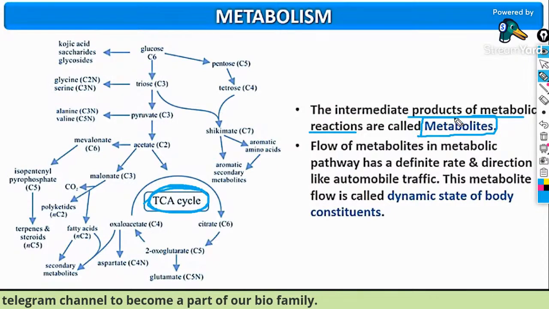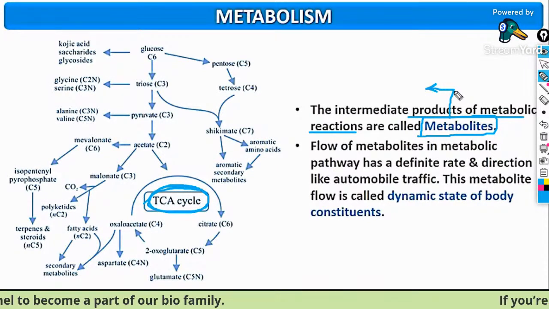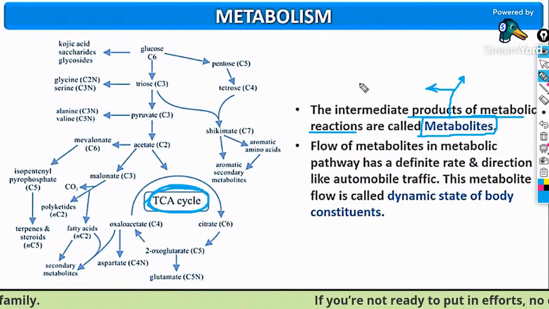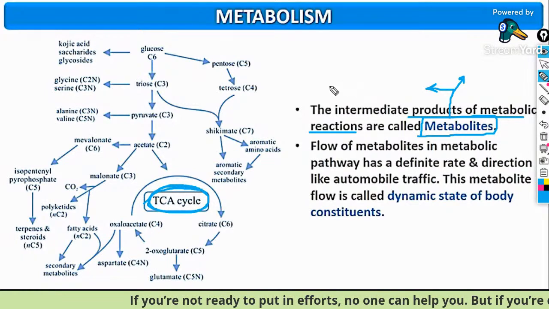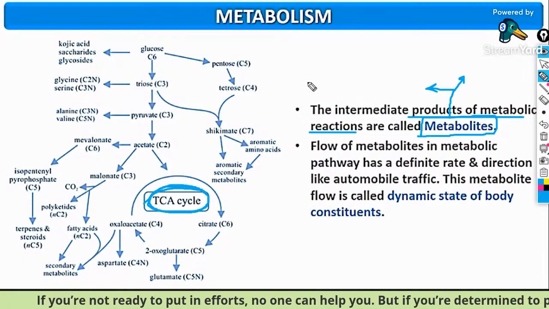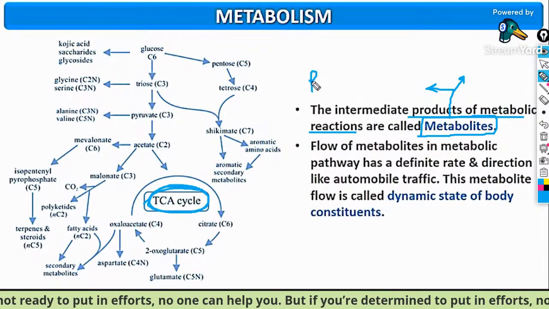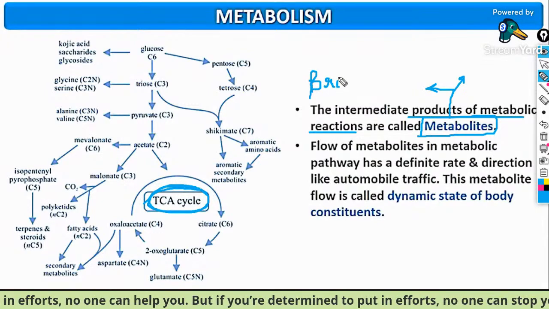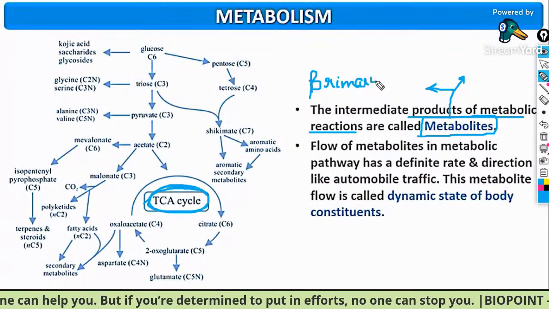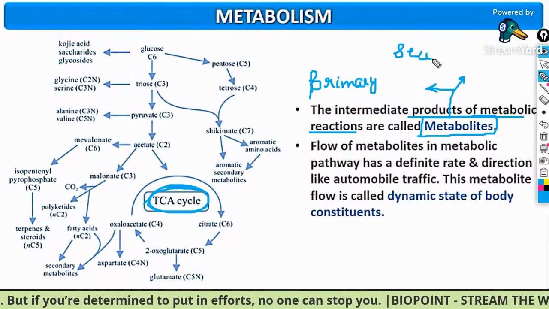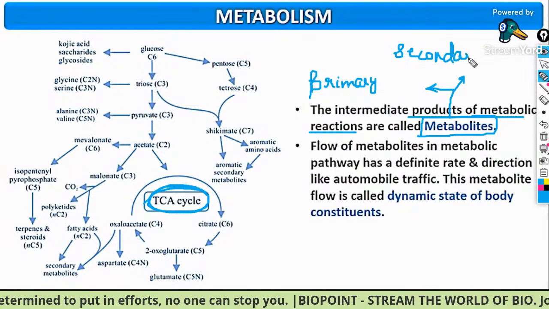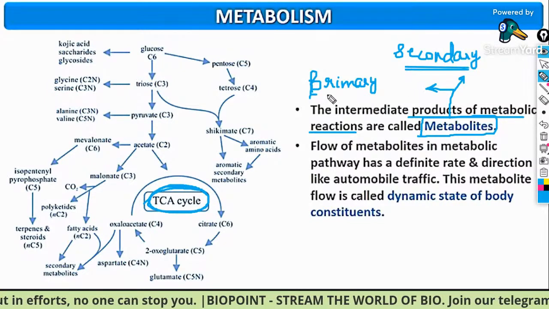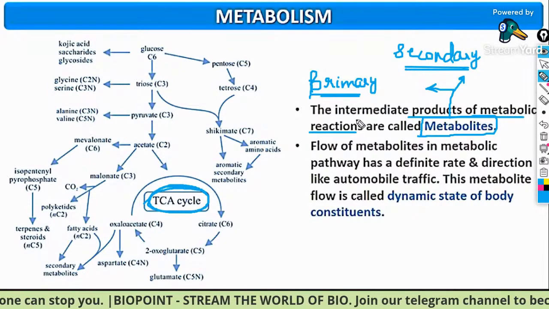So guys, already when I discussed the NCERT with you in the 4th lecture, I told you we missed something. I prepared it in a slide and included it in this particular session. That is, metabolites are the intermediate products of metabolism. They are of two types, that is primary metabolites and secondary metabolites.